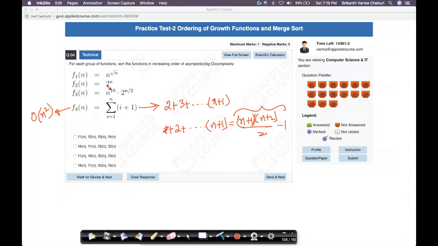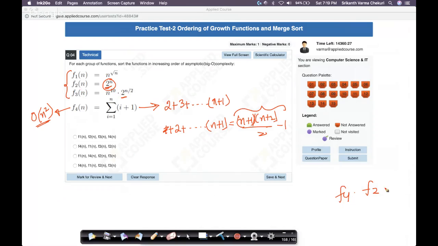Now, one thing you'll notice is you have 2 power something here and 2 power something here, and you don't have 2 power here, you have n power square root n. How do you compare all of them? That's a tricky question actually. The easiest trick is to convert all of them into the same 2 power n structure. I know that 2 power n grows faster than order of n square. So in the final order, certainly f2 grows faster than f4. That is guaranteed. But what about f1 and f3?